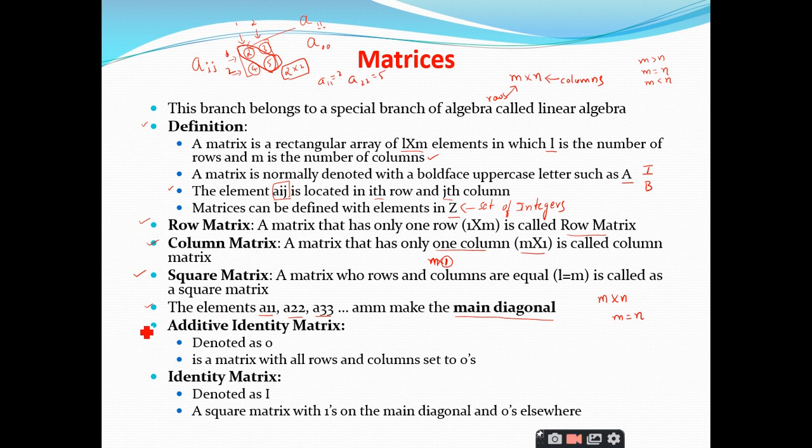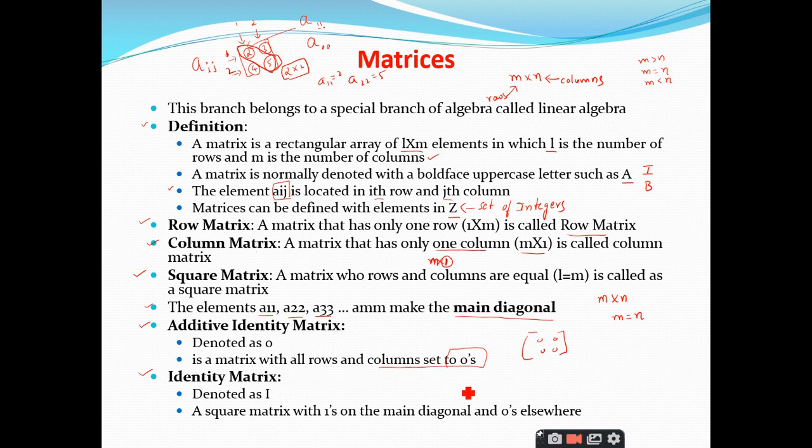And coming to the additive identity matrix, it is denoted by O, where it is a matrix with all rows and columns set to zeros. So you have everything denoted as 0. That's it. For example, I take it like this. So this is an additive identity matrix. The additive identity matrix is different from the identity matrix.